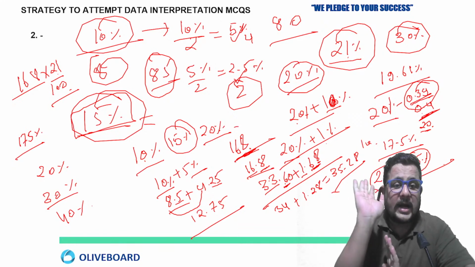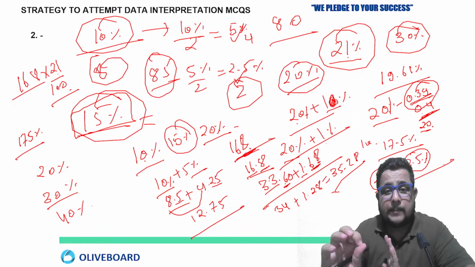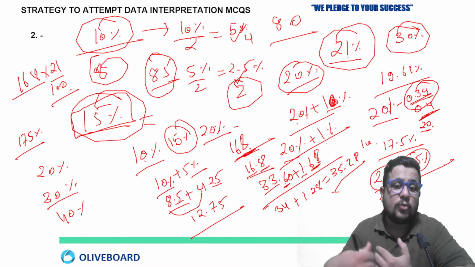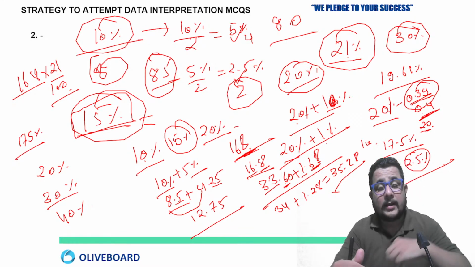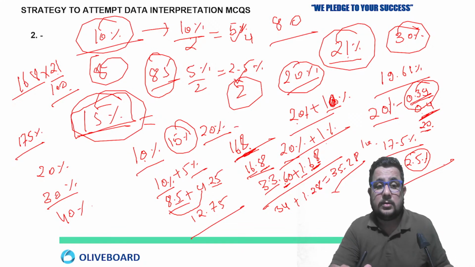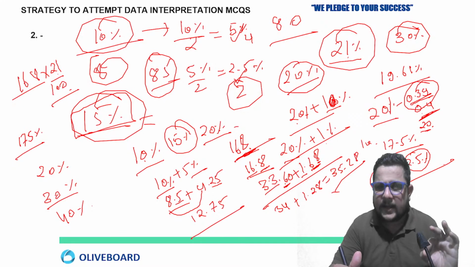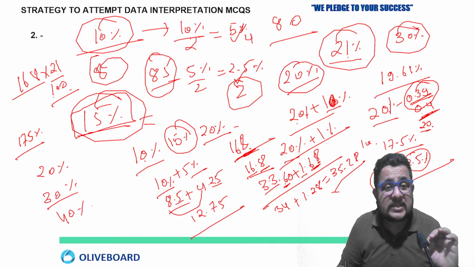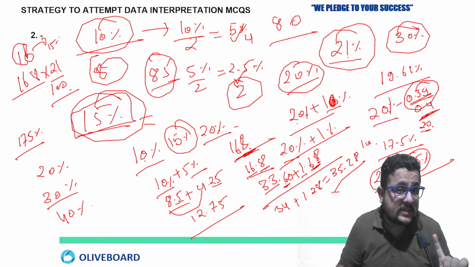So do let me know, are you getting it? What I'm telling you is the approach. Keep your notepad and pen with you and note everything I'm telling you. Follow the same approach and you will see the change. That's why I'm saying most people face problems in calculation. You have 25 minutes in the exam, 30 questions are there, and there will be 10 to 15 questions from data interpretation. Ensure 10 out of 10. This is the minimum number of questions you can expect: at least 10 will be there, maximum 15 to 16 also can be there.